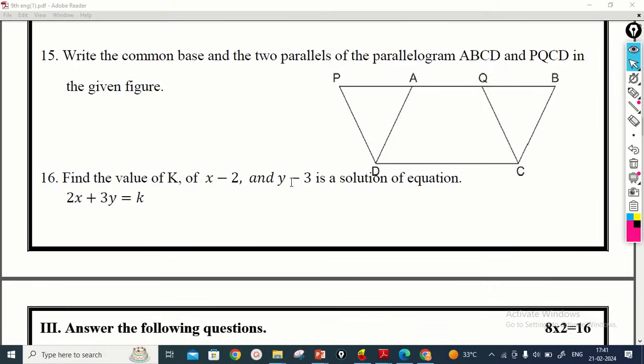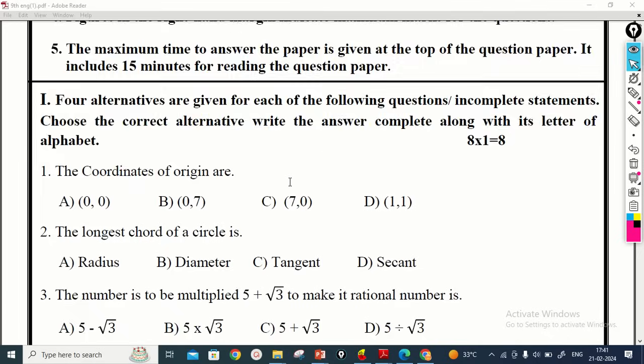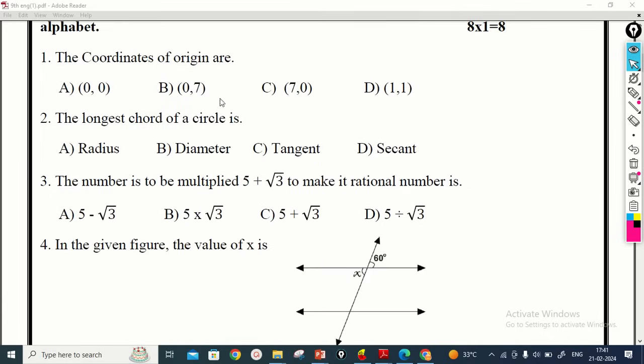I will tell you first in detail how to answer these MCQ questions. In some videos they give only the answer option, but here I explain in detail how you get the answer for the questions.